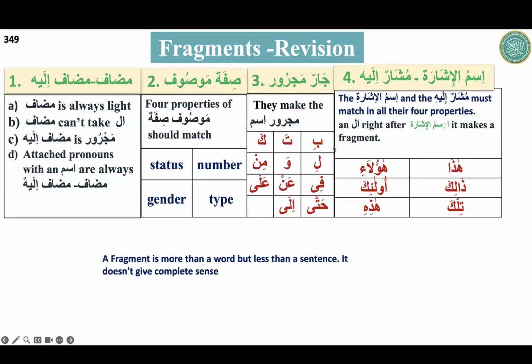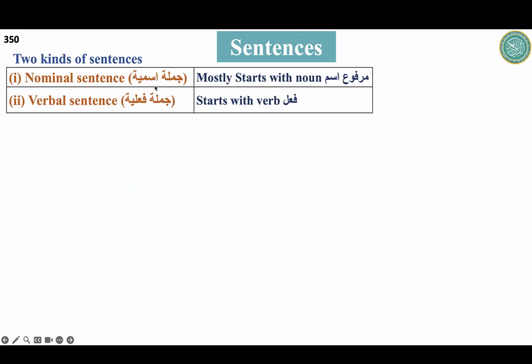So today we are going to start sentences and learn more. In Arabic, there are two kinds of sentences. Number one is called jumla ismiya, and second is called jumla fi'liya, nominal sentence and verbal sentence.